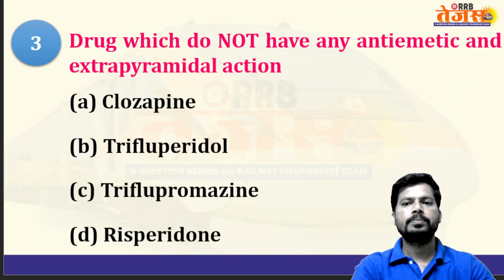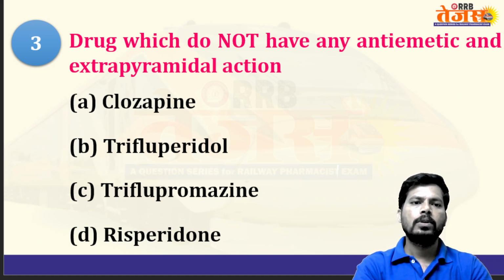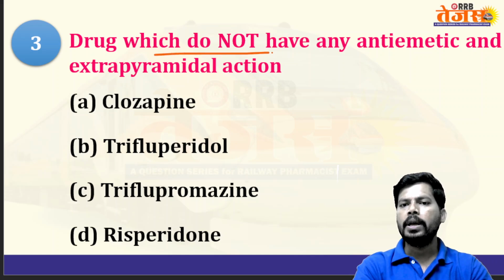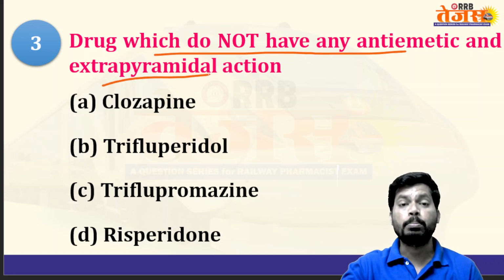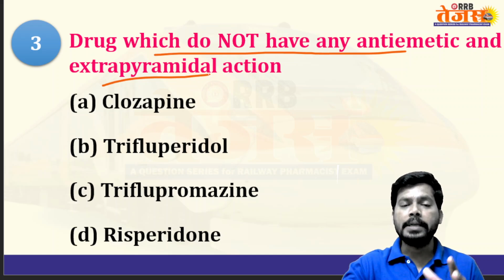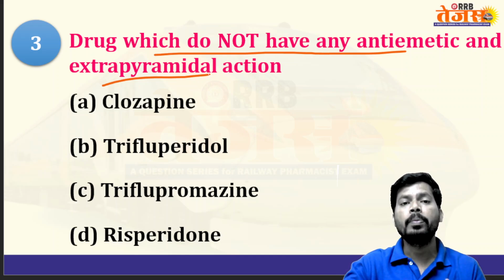Next, the interesting question: which drug does not have antiemetic as well as extrapyramidal actions. Antipsychotics produce extrapyramidal symptoms like Parkinsonism by blocking dopamine receptors in the substantia nigra. Damage of dopamine receptors in the substantia nigra or nigrostriatal pathway develops Parkinsonism symptoms.